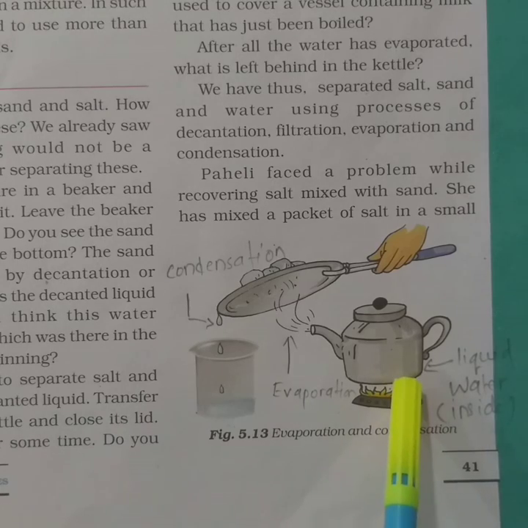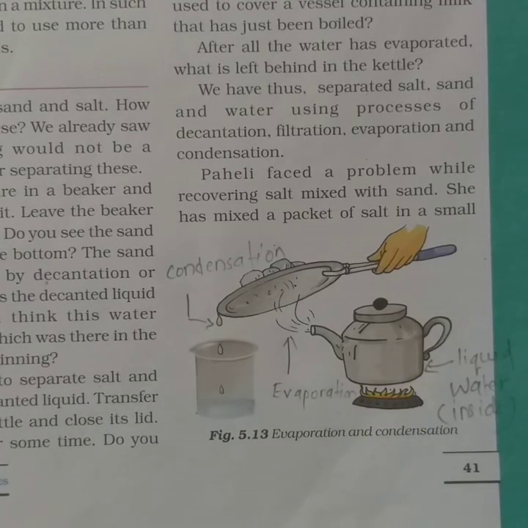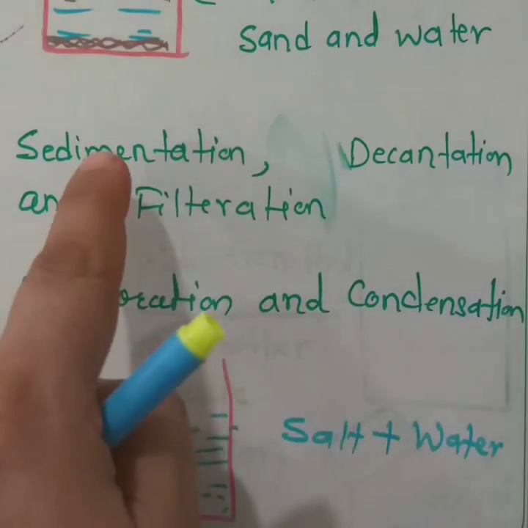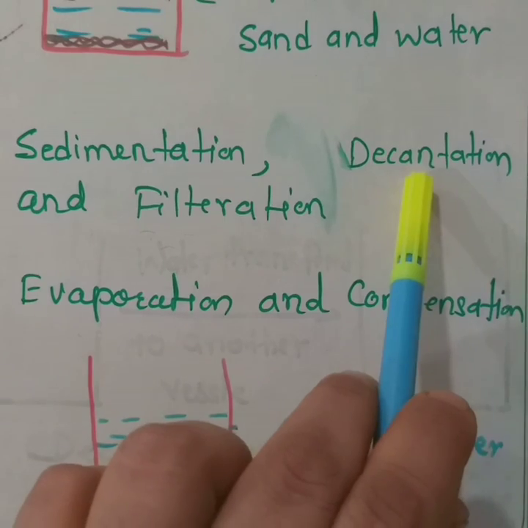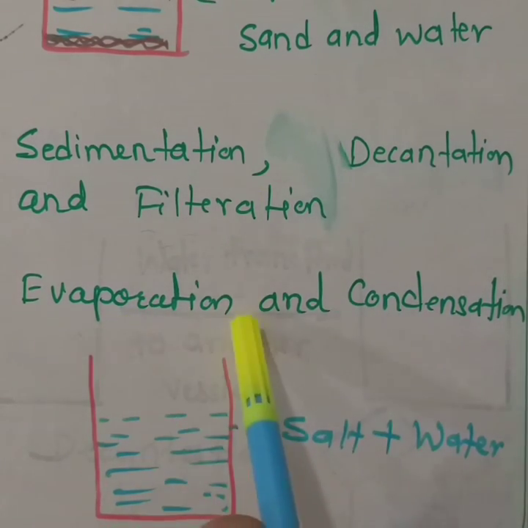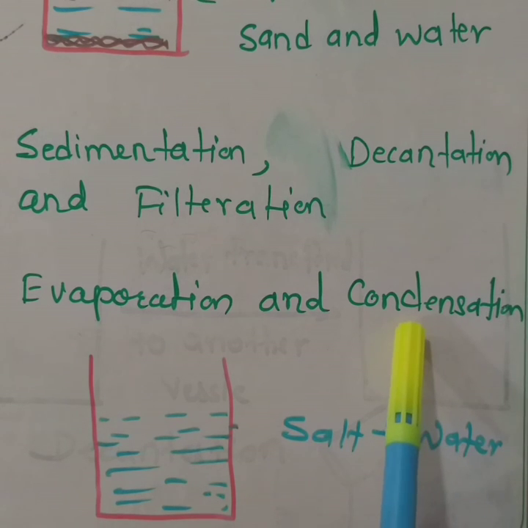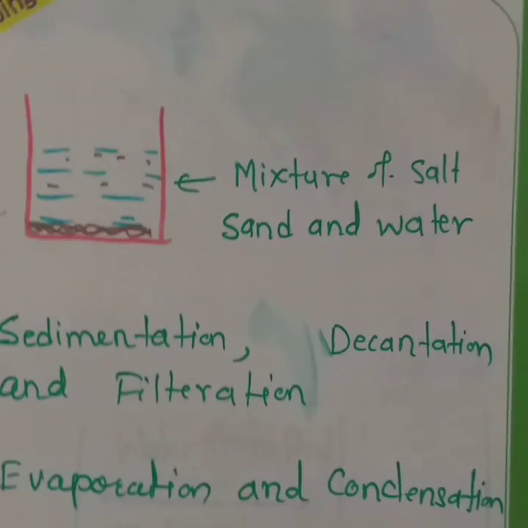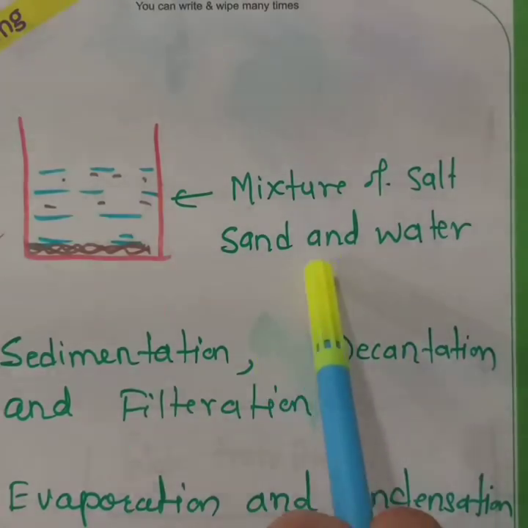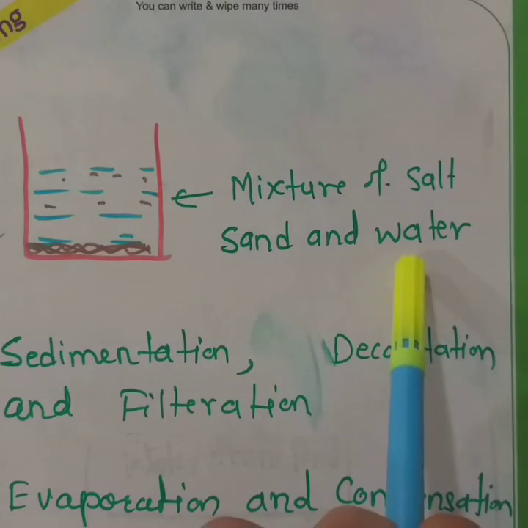Only the salt. So in this way, by using 2 main techniques, sedimentation, decantation and filtration in the first part, and evaporation and condensation in the second part, we can separate the mixture of salt, sand, and water. I hope you understood.